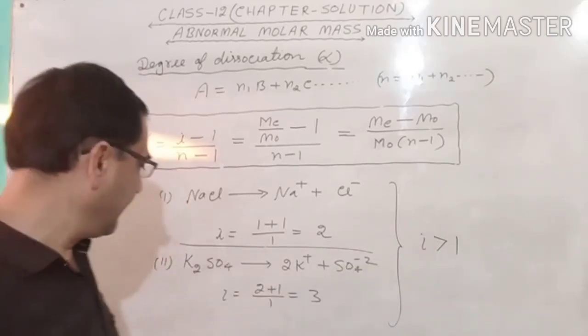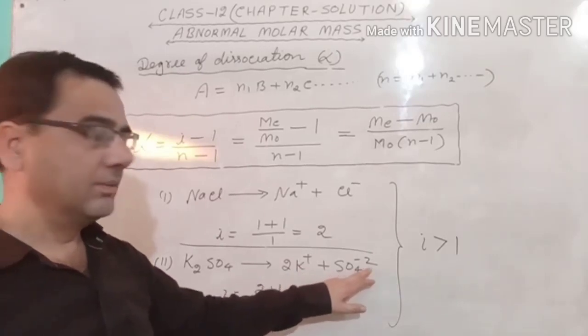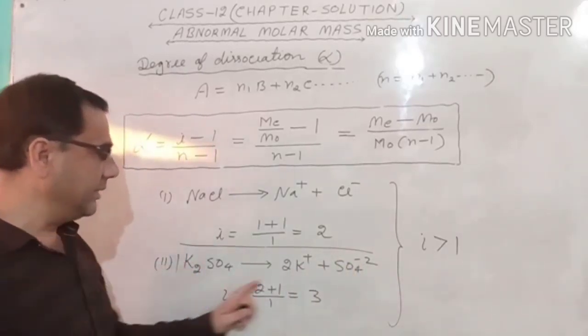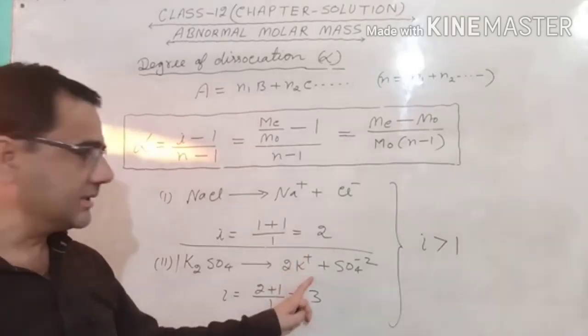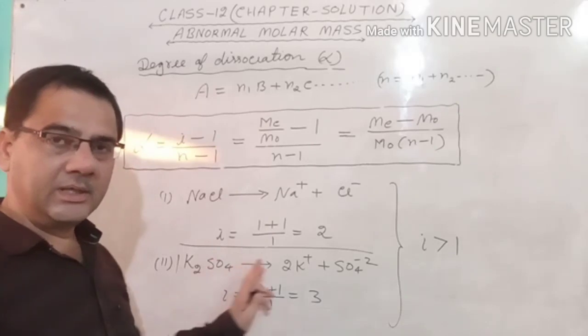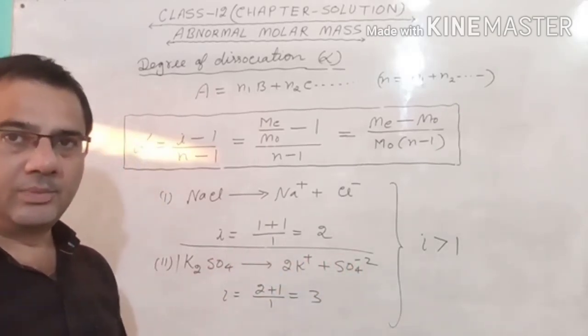Second example we see, that is K2SO4 that breaks into 2K+ plus SO4 2-. This is one particle that is breaking and forming two particles of K+ and one particle of SO4 2-. It means one particle is forming three particles. In one mole that forms 3 moles of particles.